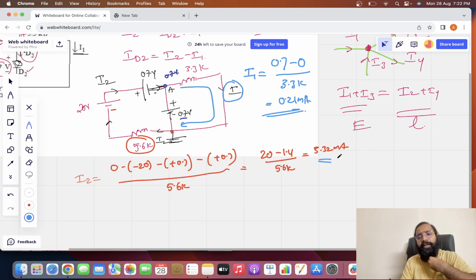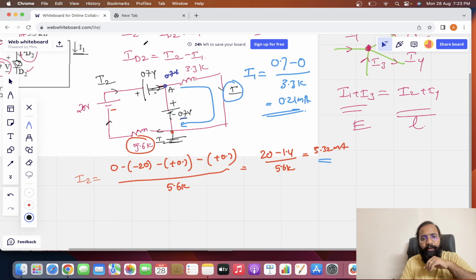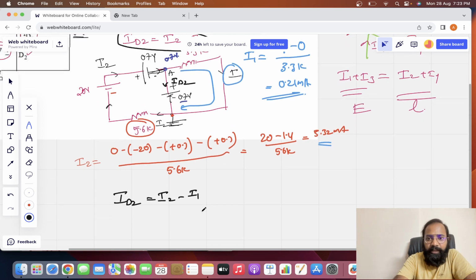All of you understood how I calculated I2 and I1? Okay, now I got both I2 as well as I1. Now, if you want to find out the current flowing through the diode, that is D2, the current flowing through the diode means this one, D2. So now ID2 is equal to I2 minus I1, right?